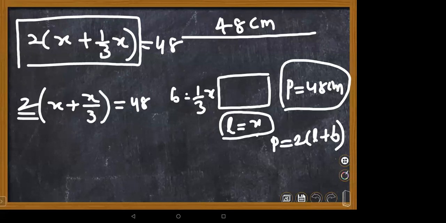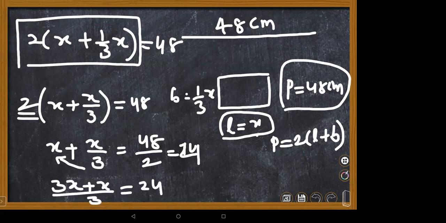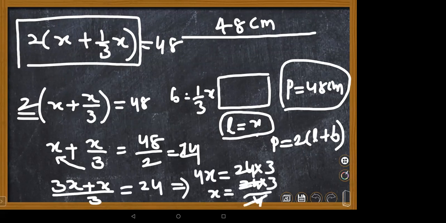Now send the 2 to the other side: x plus x by 3 equals 48 by 2, which is 24. Now you need to find the x value. To do that, cross multiply: 3x plus x by 3 equals 24, so 4x equals 24 into 3. So x is 24 into 3 by 4. 4 sixes are 24, so 6 3s are 18. 18 what, children?